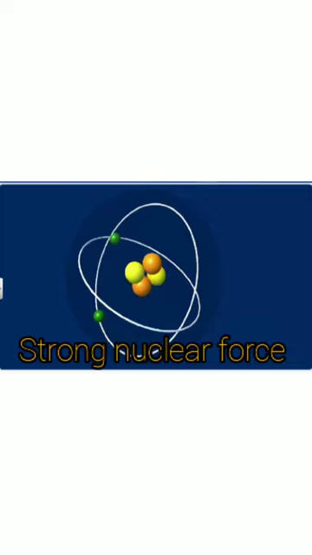Third, it is a non-central and non-conservative force. Meaning what? It does not depend on the line of action, right? That's why it is called a non-central force. And it is non-conservative. It means it is dependent on the path of the force, not on the points. That's why it is a non-conservative and non-central force. Next point is the exchange particle, which is called the pi meson. So this is what we have talked about the strong nuclear force.